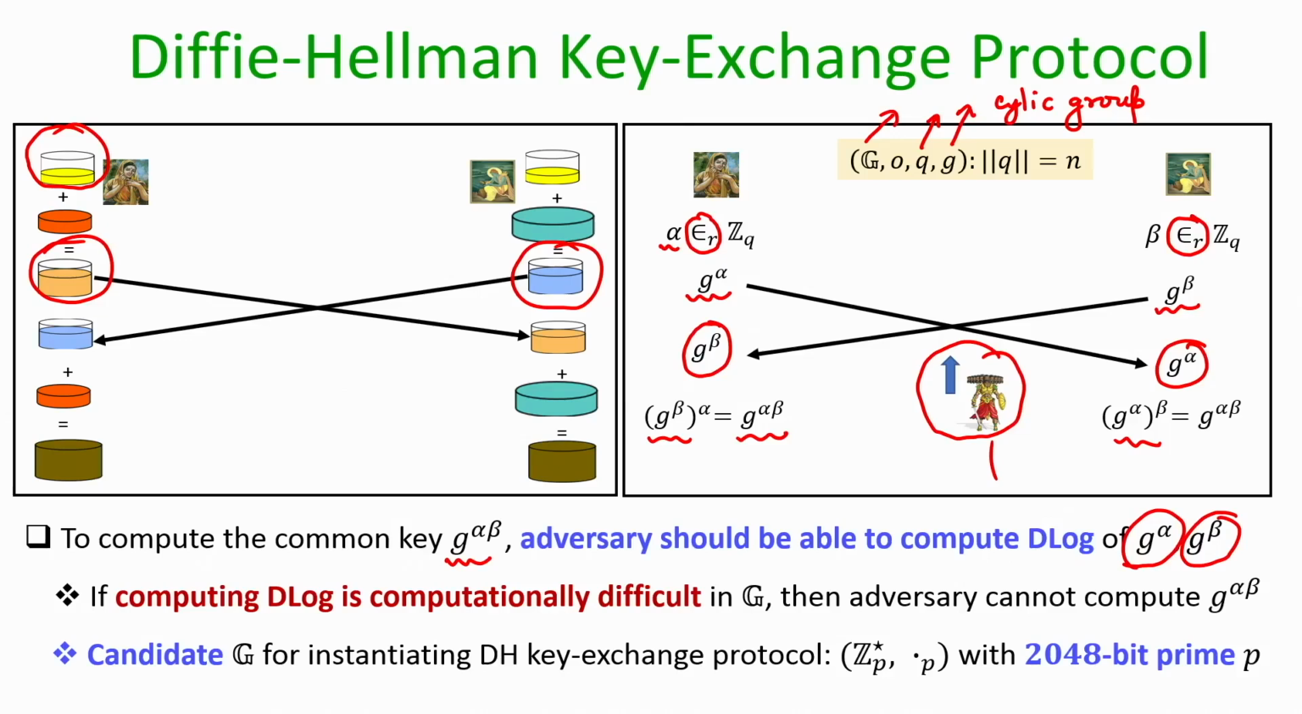If it is extremely difficult for an attacker to solve an instance of discrete log, then this protocol gives me a mechanism by which Sita and Ram can agree upon a common key.